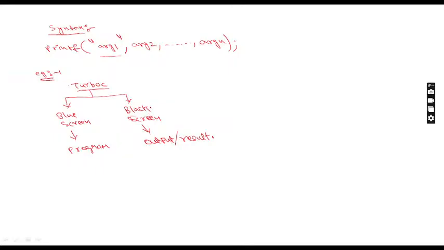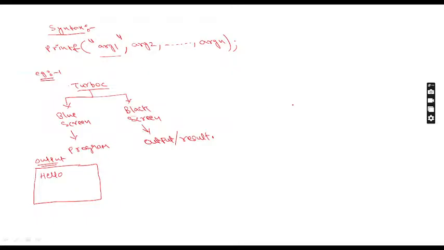Now, the very important thing you need to understand here is how to use the printf statement. Now, I'm demonstrating example one. Try to understand. Assume this is my black color screen. Black screen is nothing but the output screen. In this output screen, I simply want the message hello.